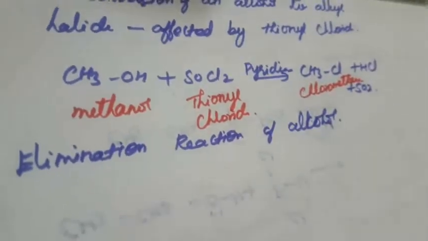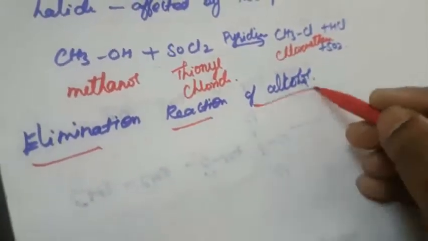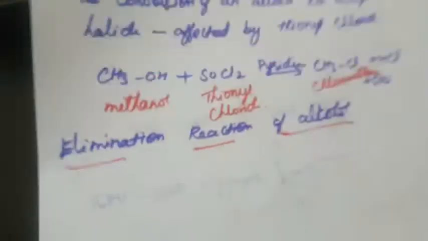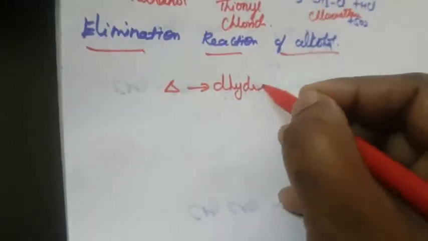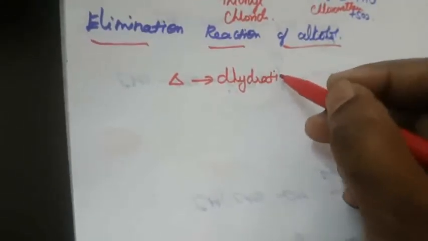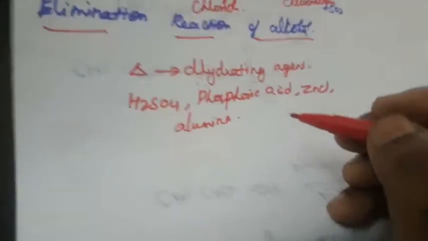Next one is what is meant by elimination reaction of alcohol. What is elimination reaction? Again when the alcohol is heated with suitable dehydrating agent. What is dehydrating agent? So removal of water. What are dehydrating agent? That is mainly sulfuric acid, H2SO4, then phosphoric acid and zinc chloride, anhydrous zinc chloride, then alumina. These are all used as elimination dehydrating agent. So first one is what is the step of this equation?